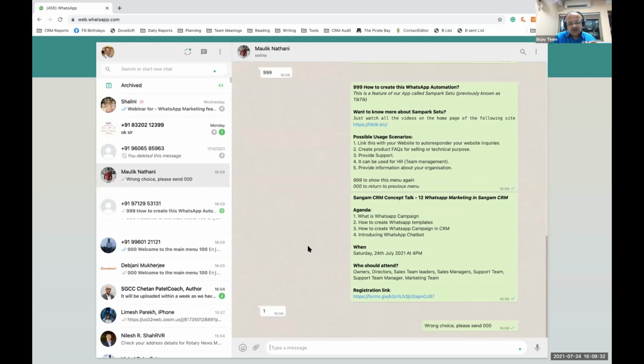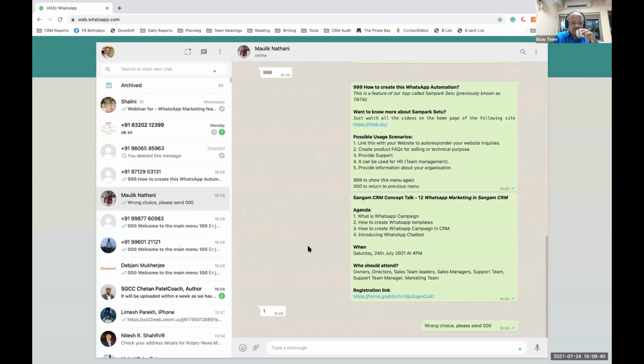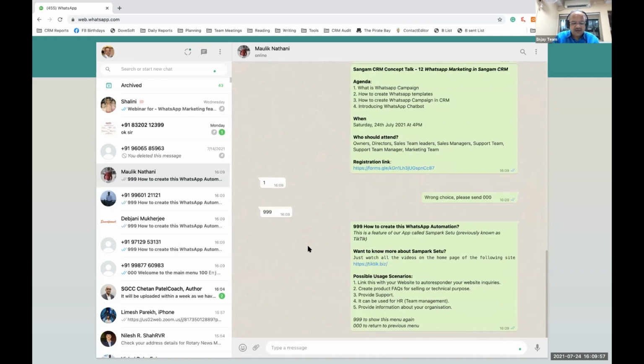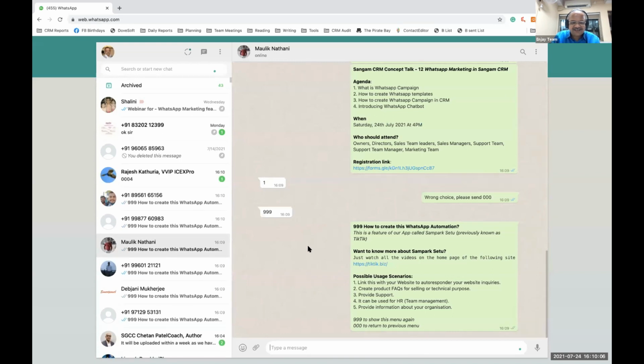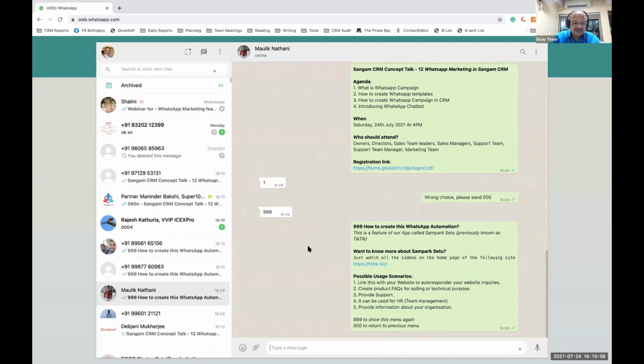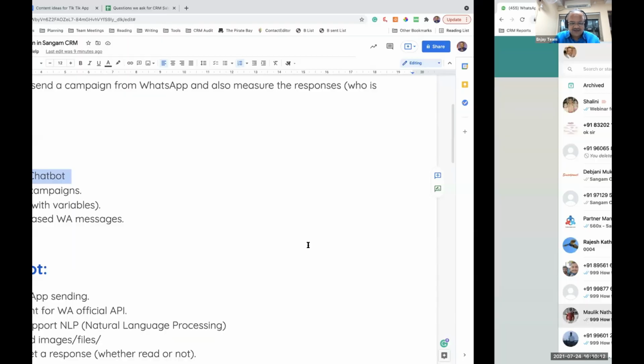And a few other people are also trying this out. Maulik, 1 is not the answer. That was agenda points, so that is not an answer. Apart from that, there are a lot of things to try in this WhatsApp. But I think all of you got the idea how this is functioning. So let's get back to our webinar. I'm surprised why everyone wants to press 999 and understand how this works. Okay, some other people are trying other things also. Good. Thank you very much for trying it out.